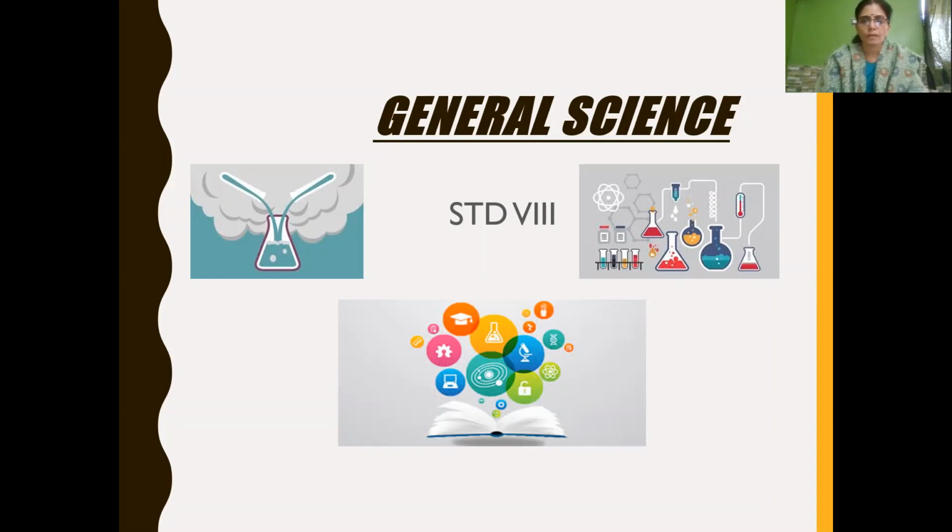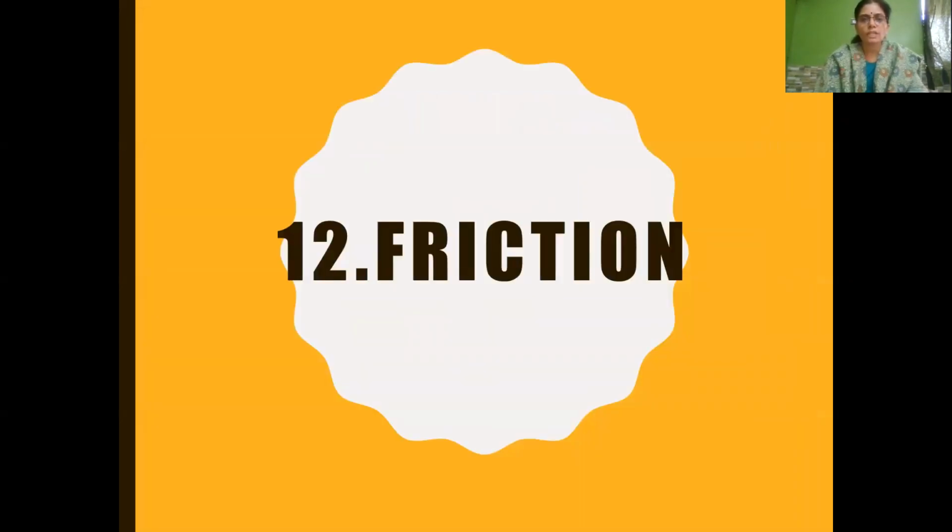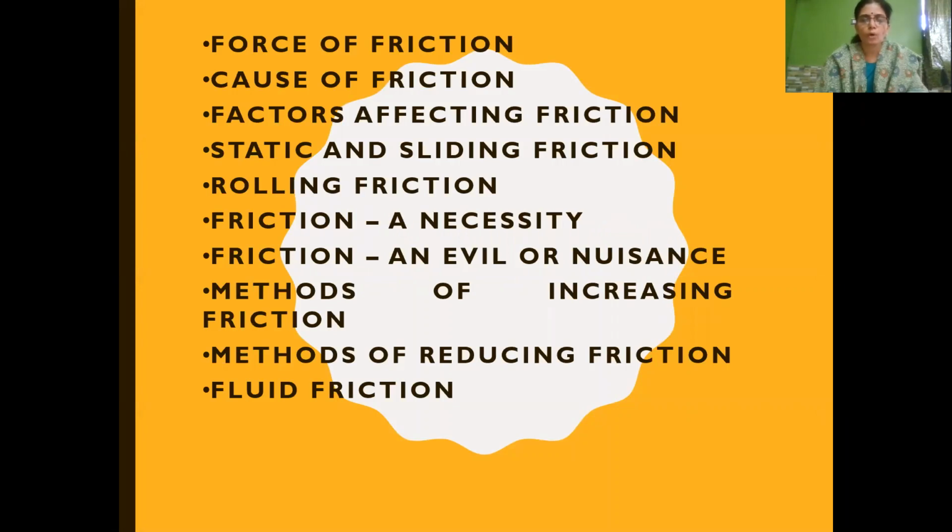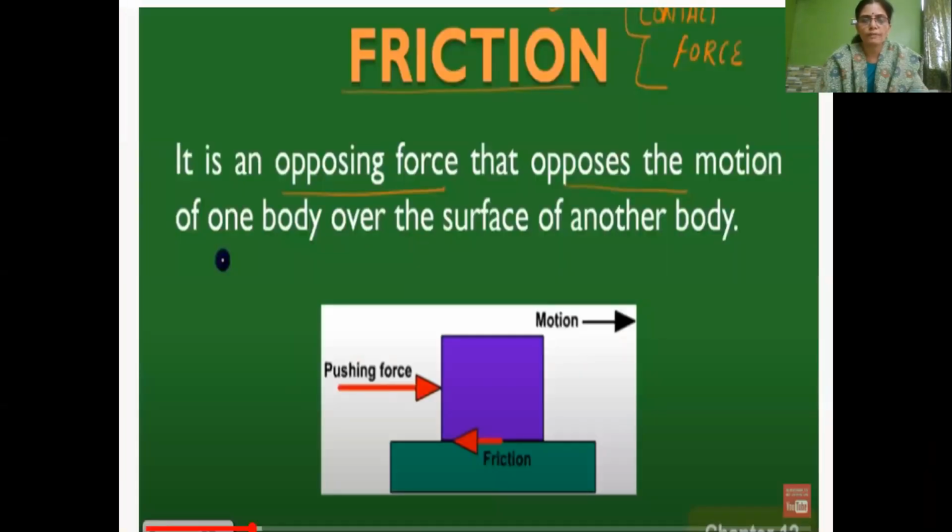Welcome back. We'll be continuing the chapter on friction, and in the last session we learnt about what is frictional force, what is the cause of frictional force, and what are the factors affecting friction. So what is friction or what is frictional force? Frictional force is an opposing force that opposes the motion of one body over the surface of another body.